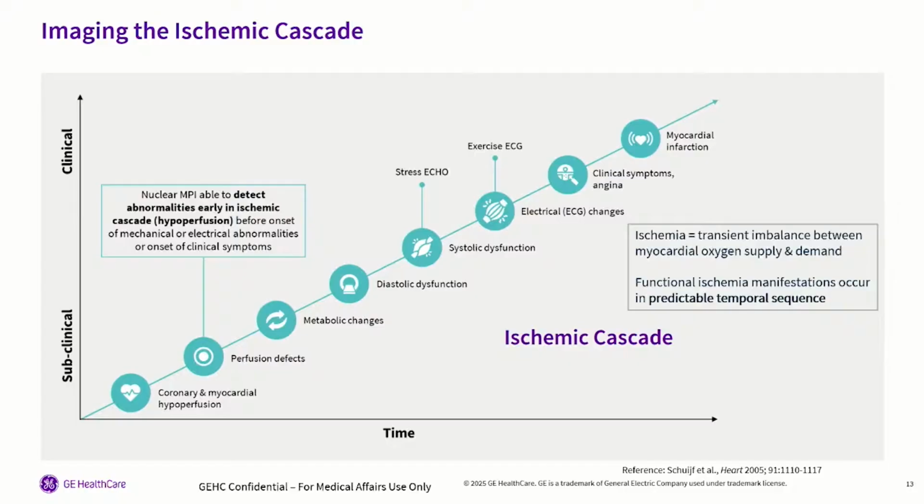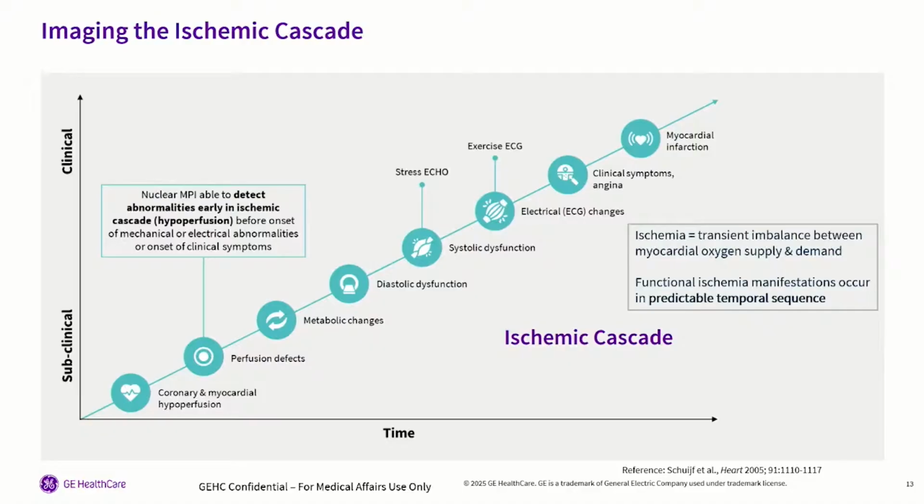But what we don't want is, we really want to avoid the top 5, but let's concentrate on the top 3 for now. I prefer to stay away from the top 5. But if you look at the top 3, we really don't want the patient to get there. But first, you have a normal patient here, and then the patient starts having some hypoperfusion. Patient might not know it. Patient's not having symptoms, but there is some hypoperfusion going on there. Maybe he has some stenosis in the LAD or a microvascular disease, whatever the case may be. He or she is having some hypoperfusion, but nobody's aware of it.